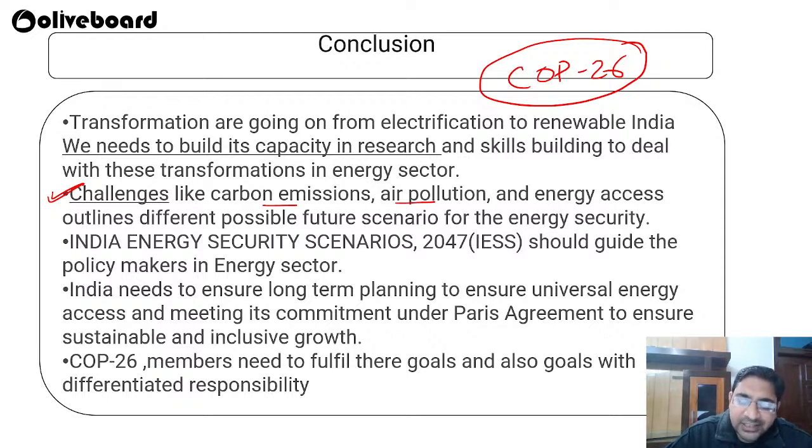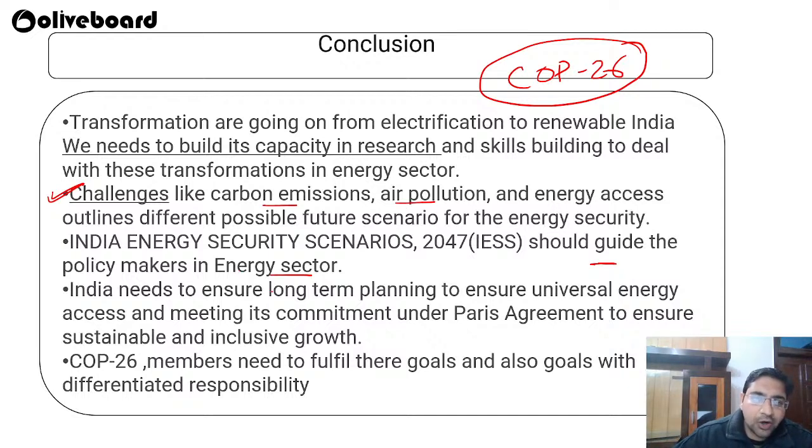But until they provide us with proper technologies and other support, we will not reduce our coal consumption, right? So the international energy security scenario should guide policymakers in the energy sector. We should utilize this tool to analyze what we can do to make our own energy security scenario and reach our energy security in a proper way.